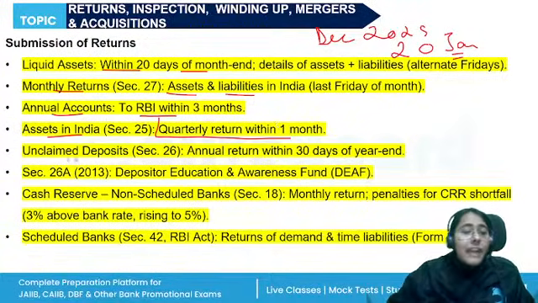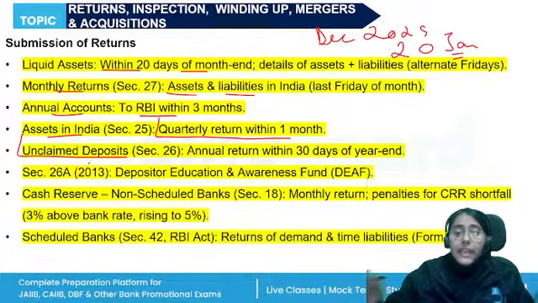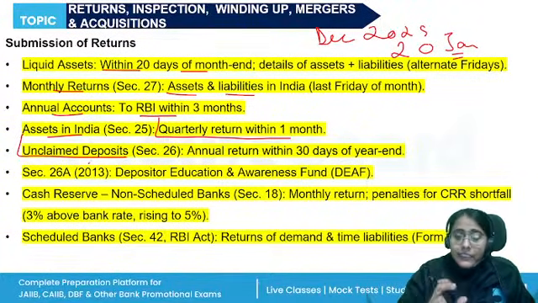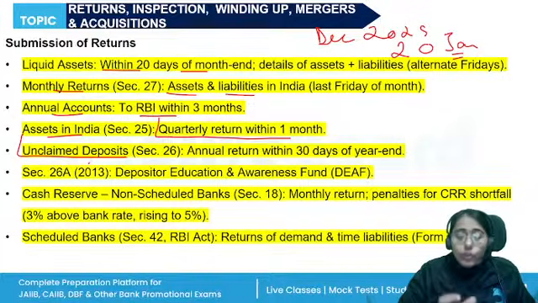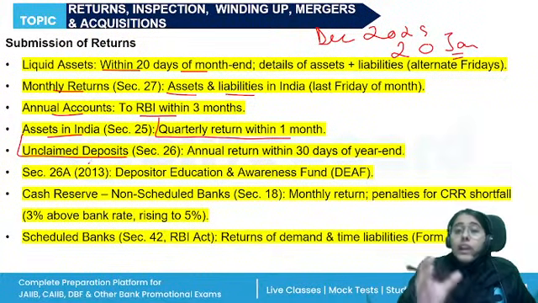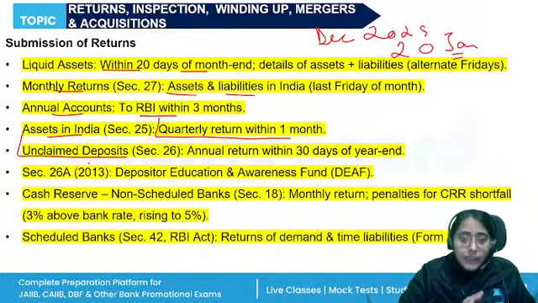Return also has to be filed on the unclaimed deposit, calendar year. Within 30 days of the end of the calendar year, the return on the unclaimed deposit will be submitted, and the amount will be transferred to the Depositor Education and Awareness Fund maintained by RBI. Right? Those accounts which are not operated for 10 years will also be transferred here. And the depositor, the account holder, if they seek the deposit to be returned, the bank would be liable to make the payment with the necessary interest specified by RBI.